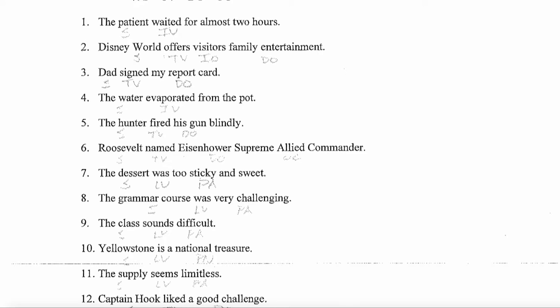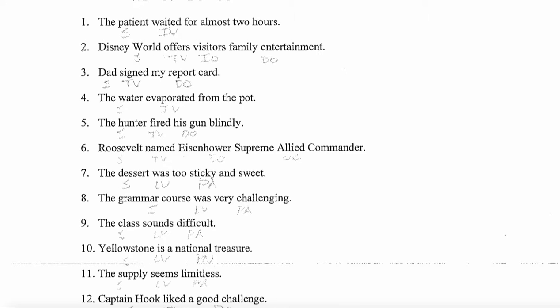Number 7, the dessert was too sticky and sweet. Find the main verb. It's was. Is was a linking verb? Yes, it is. So now we're looking at patterns 1, 2, and 3. 4, 5, 6, and 7 are off the table, and we just have to determine is sticky an adjective, an adverb, or a noun. So don't be confused that it's actually followed by to, T-O-O. But the sentence is not the dessert was to. The dessert was sticky. Sticky is the item that we need to focus on, and sticky is an adjective. So S-L-V-P-A.